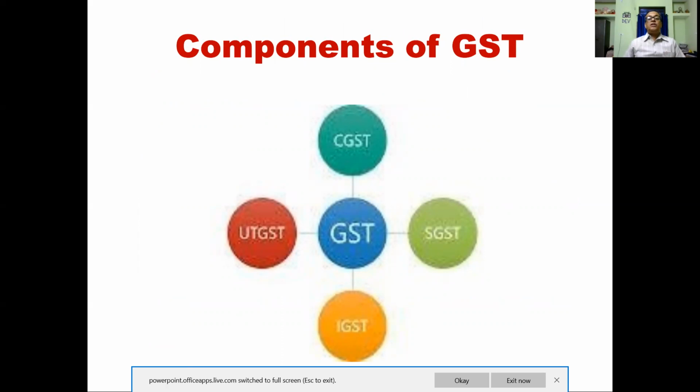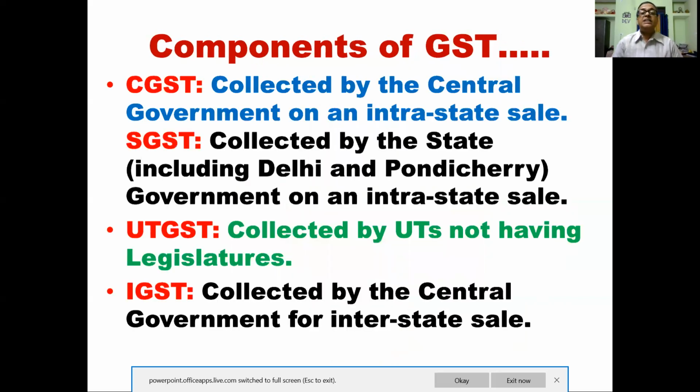Now we have to know the components of GST. Central GST, CGST, SGST, IGST and UTGST. These are the different types of GST which are there. CGST is collected by the central government on intra-state sales.